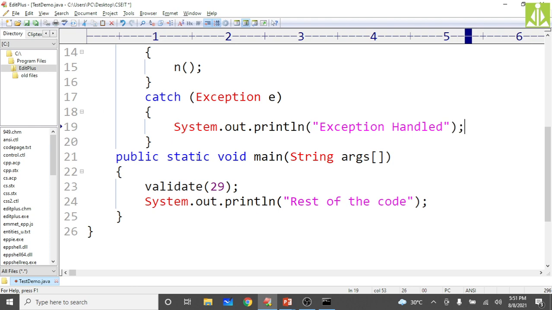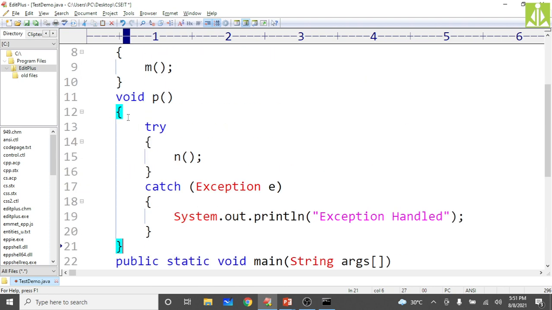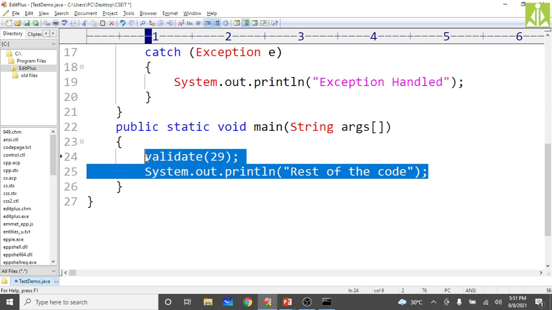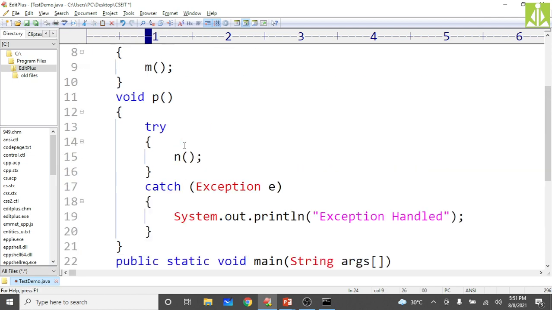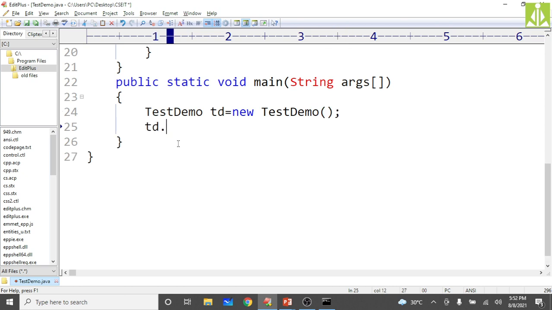So once the exception is handled, you can close this p method here. Then inside main, create the object for this TestDemo class, because we need to call this p method, which is a part of your TestDemo. So inside the main method, create TestDemo td equals new TestDemo(). Now td.p, call the p method, and here you put some rest of the code message.